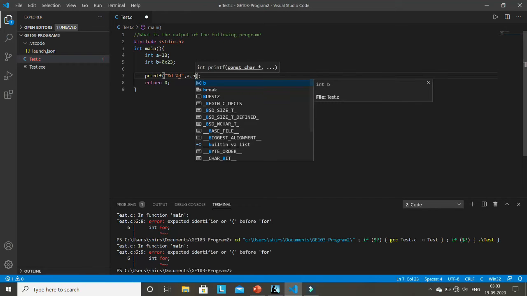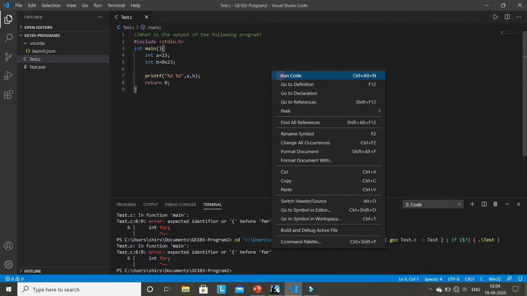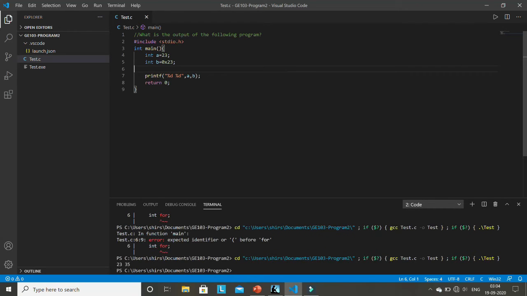What will be the output? What do you think? A will print 23. Do you think B will also print 23? Just run the code. See, A is printing 23, but B is printing 35. Why?